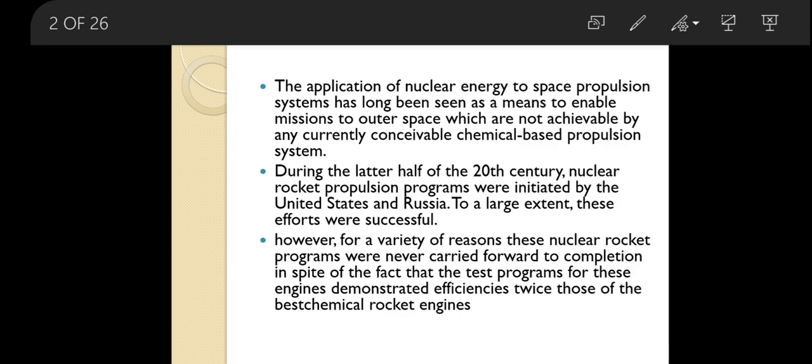Later, people in the United States and Russia invented nuclear rocket propulsion.